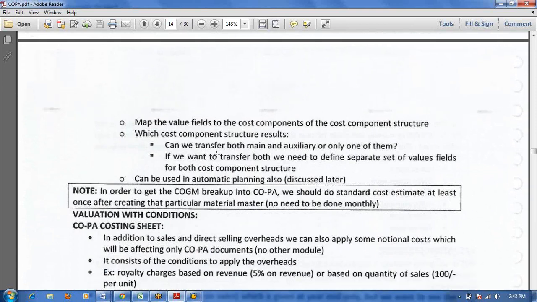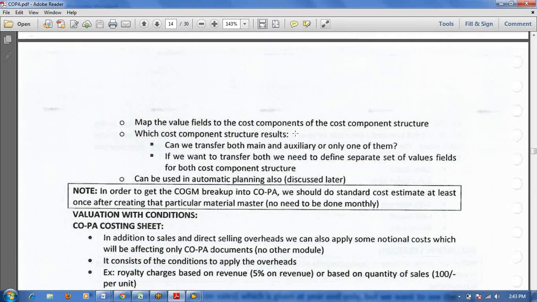Here value fields we will maintain, each cost component wise we will maintain a separate value field. Okay, the finalization of value fields here also will be based on the COGS breakup. Okay, if you have 30 cost components, in that case we need to create 30 value fields. Each cost component wise you will define one separate value field. Based on that you can get the breakup.